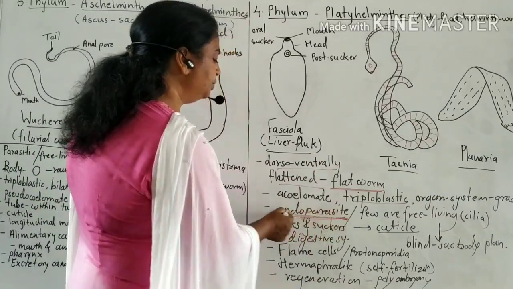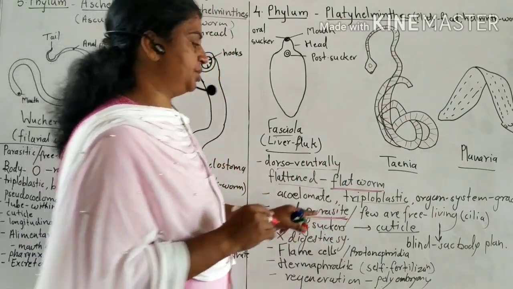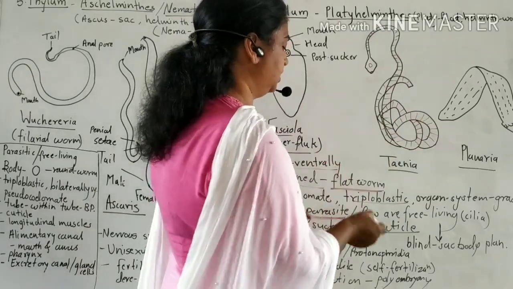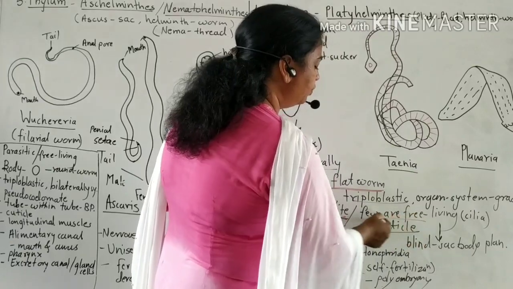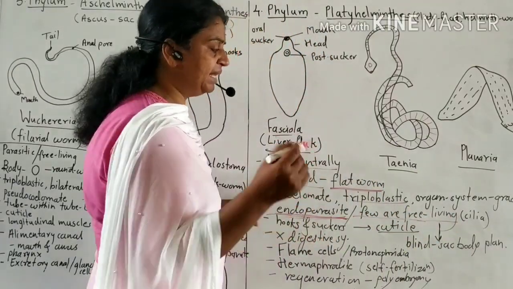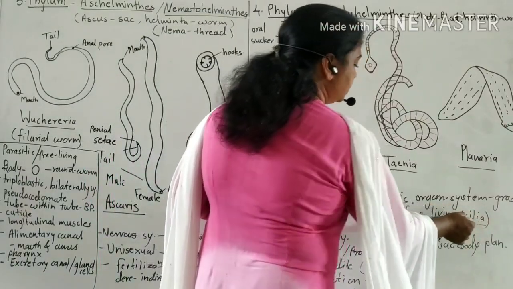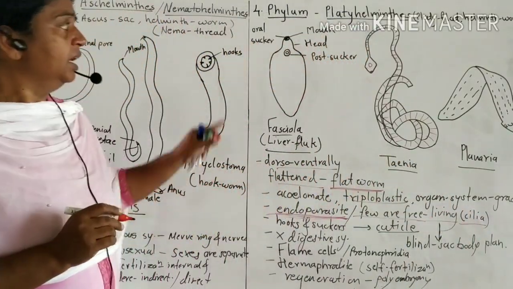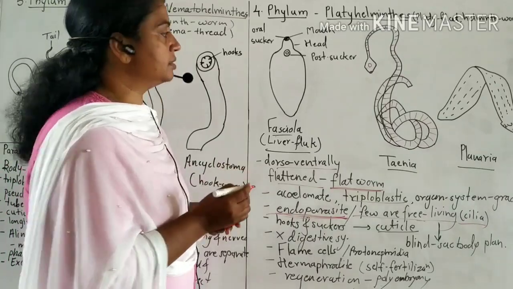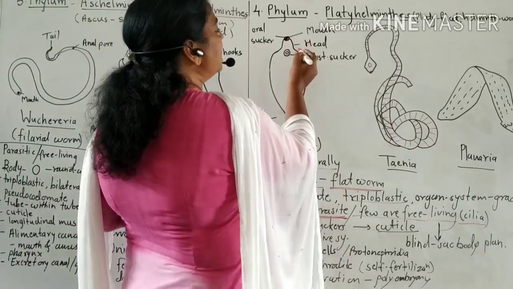Endoparasite means living within the body of the host, in the liver or in the vascular system. But only a few forms are free living, and they locomote with the help of cilia. The parasitic forms show hooks and suckers.